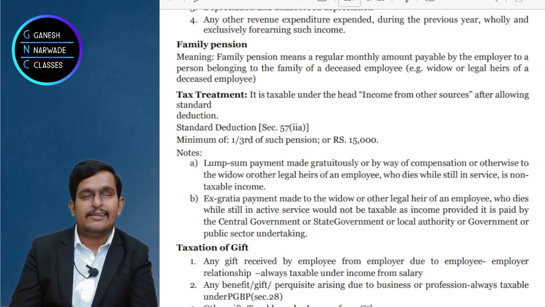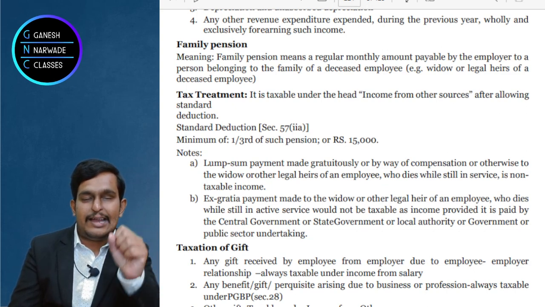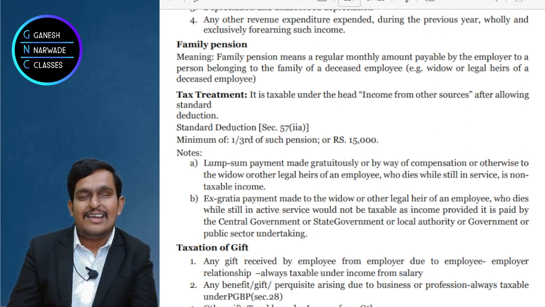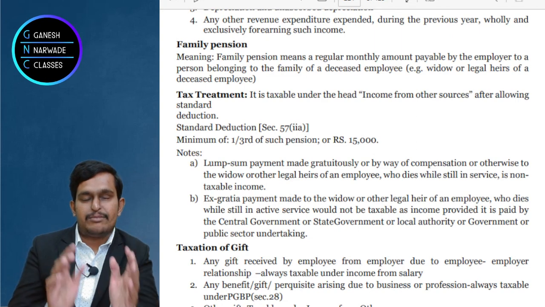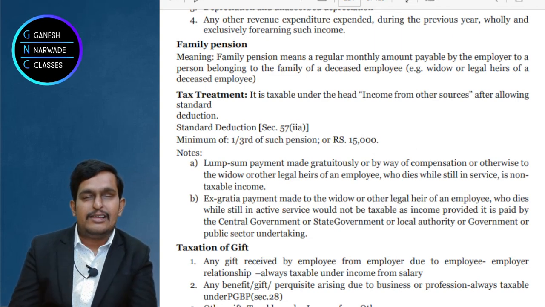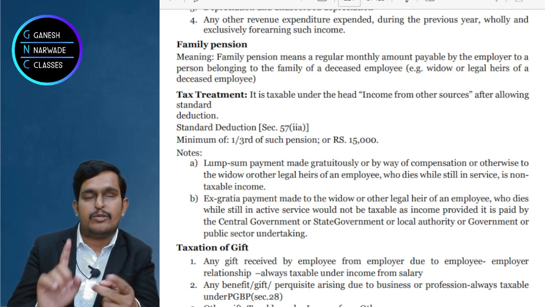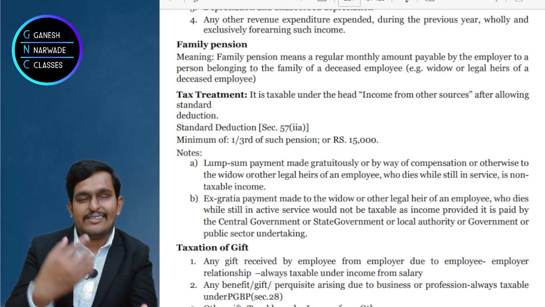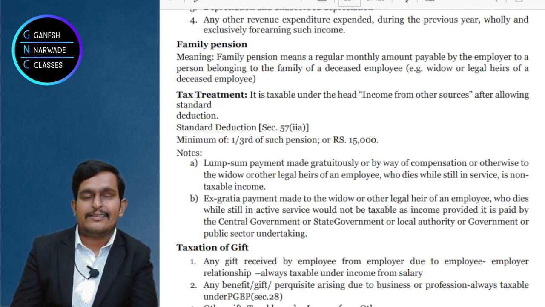Any lump sum amount received by the family from the employer is not taxable, whether it is gratuity, leave encashment, or commuted pension. But the point is, the employee should have died before the date of retirement. And only in case of ex gratia payments, the lump sum amount is not taxable if it is paid by the central government, state government or local authority. If ex gratia payment is made by other than governments, then it is taxable.